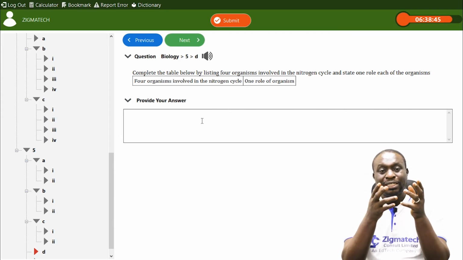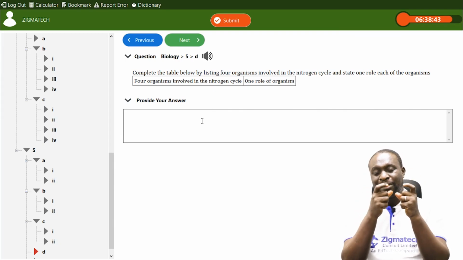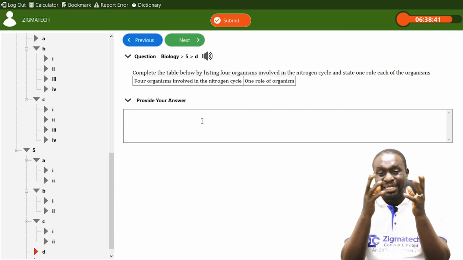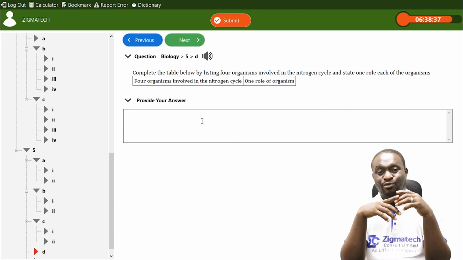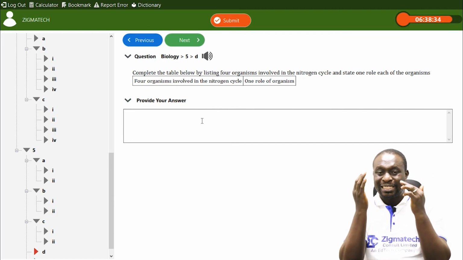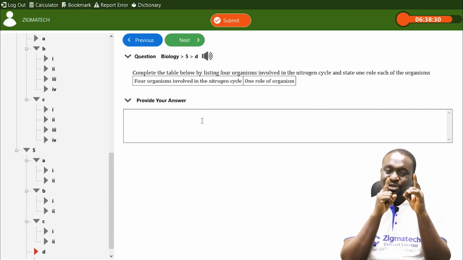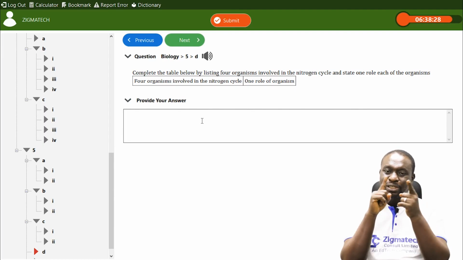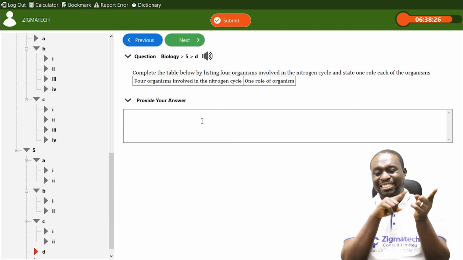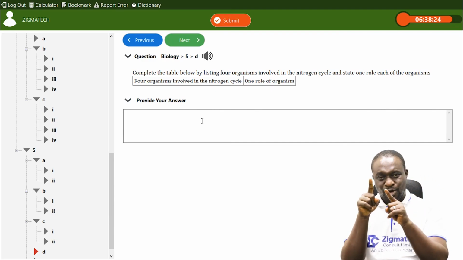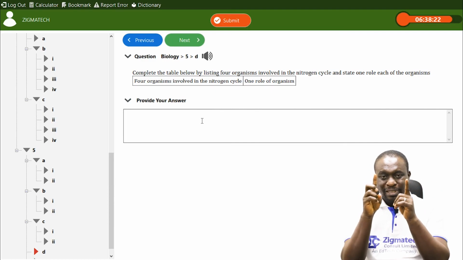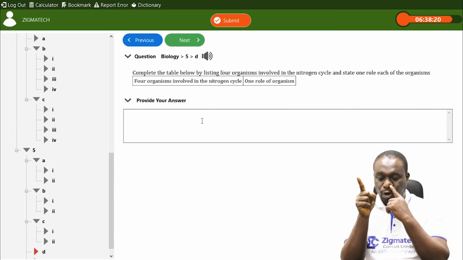Ammonium compound can be gotten from dead remains of plants and animals. When they decay, they form ammonium compound. There is a particular bacteria that can break down this ammonium compound and convert it into nitrite. That's number 4, Nitrosomonas. That's its function or role.